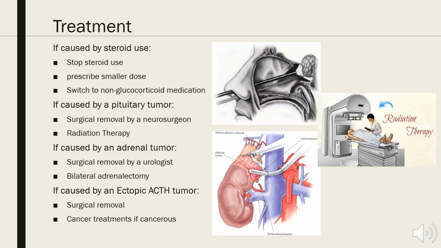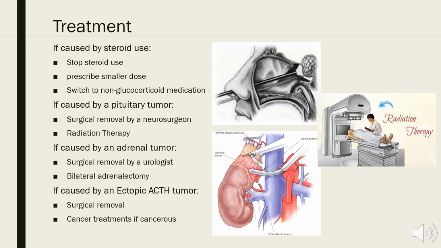Pituitary tumors, called adenomas, are the second most common cause of Cushing's. Surgical removal of the tumor is the preferred treatment as it can cure patients and is done through the nose as non-invasively as possible. This is called a transsphenoidal surgery, and it can be seen in the top left image. Recurrence of these tumors is common, and future surgeries are likely. Radiation therapy is another option, but there are many risks associated with using it long term. It is more frequently used in combination with surgery to help prevent recurrence of tumors.